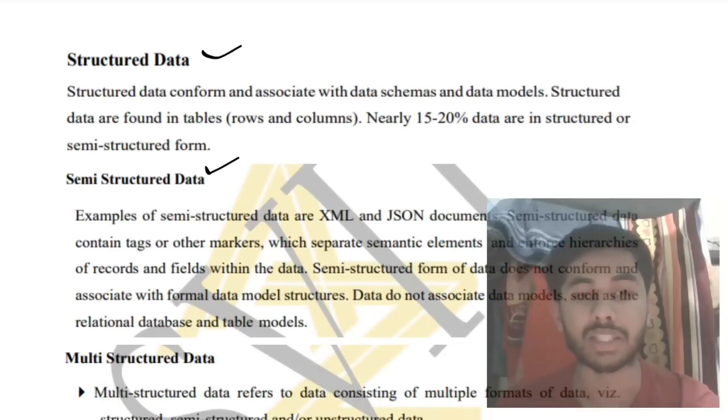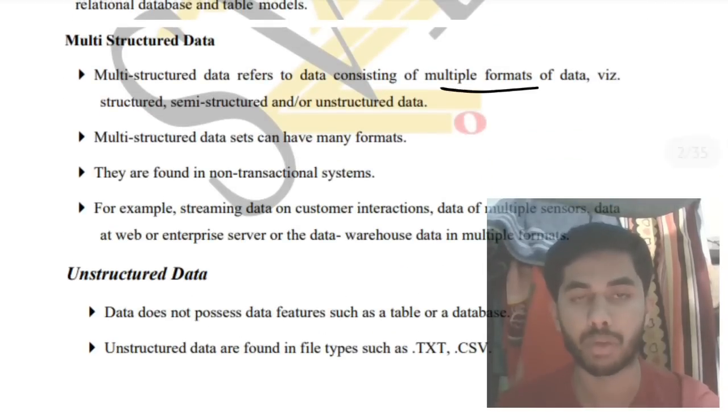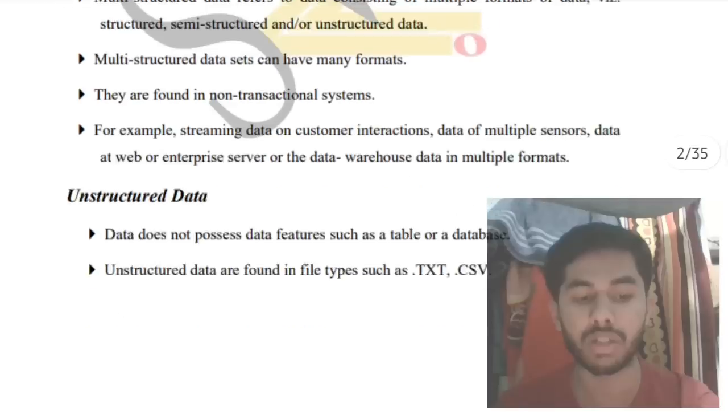What about semi-structured data? Semi-structured data is not purely in the form of tables, but there will be things like XML and JSON. It also has commas and brackets, like curly brackets for JSON. Those things will be there. Okay, that is called semi-structured data. Multi-structured data will consist of multiple formats of data. Okay, that's all you have to remember.